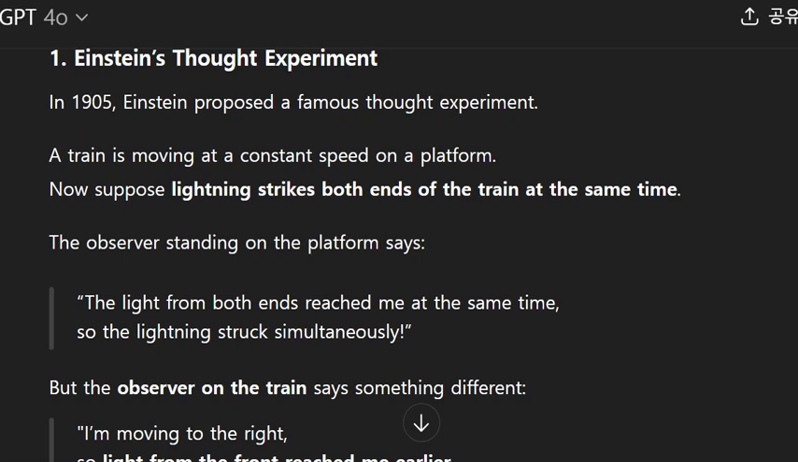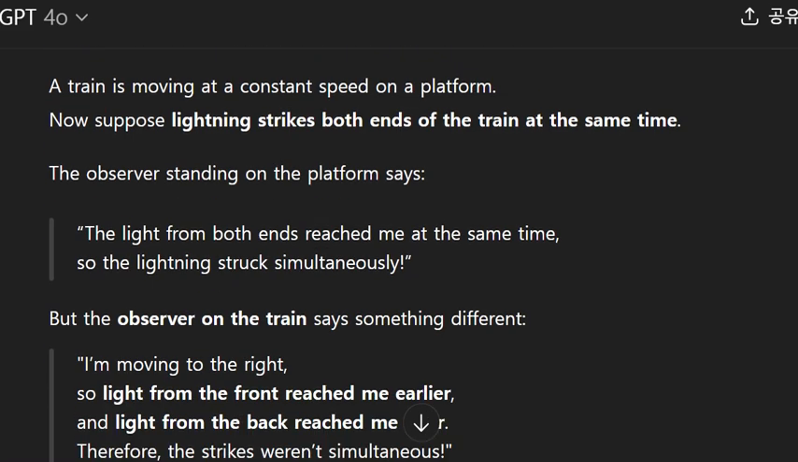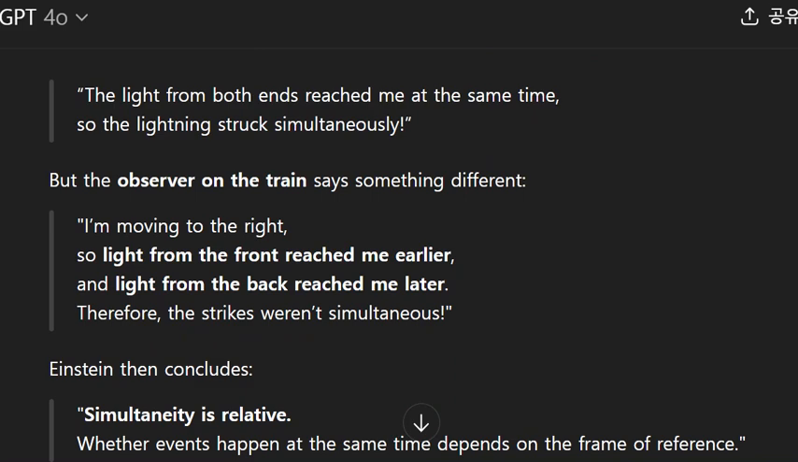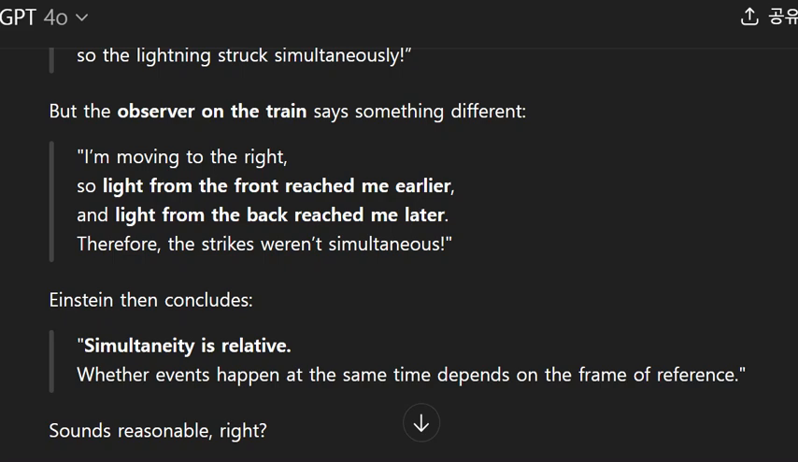The observer standing on the platform says, "The light from both ends reached me at the same time, so the lightning struck simultaneously." But the observer on the train says something different. "I'm moving to the right, so light from the front reached me earlier, and light from the back reached me later. Therefore, the strikes weren't simultaneous."